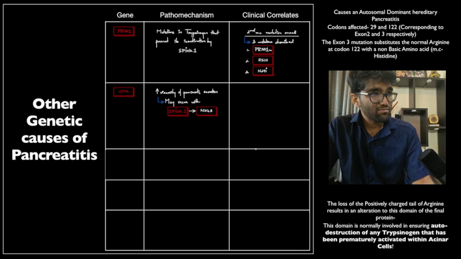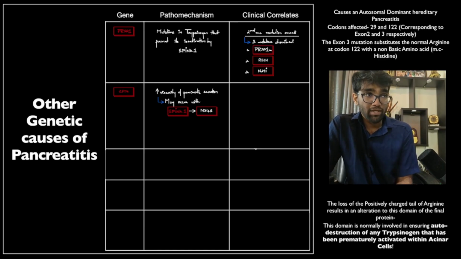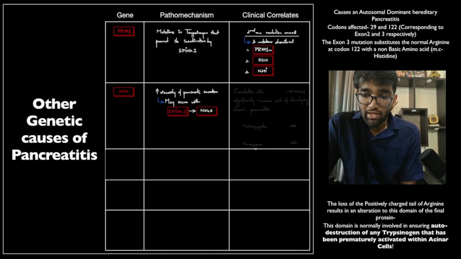So this is basically an electrolyte channel that allows for sodium and potassium release into the secretions within the pancreas and other parts of the GI tract. So when that doesn't happen, the secretions within the pancreatic duct are extremely viscous and they have high viscosity. So this type of mutation can co-occur with the most common mutation, that is your SPINK1 mutation, particularly N34S mutations.